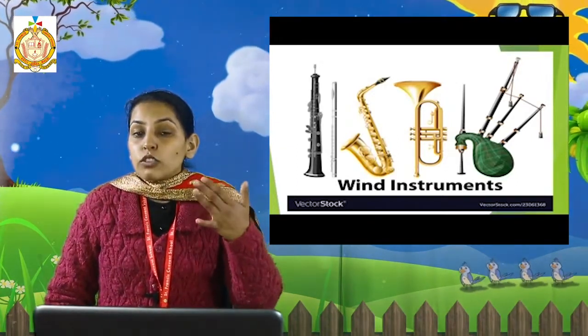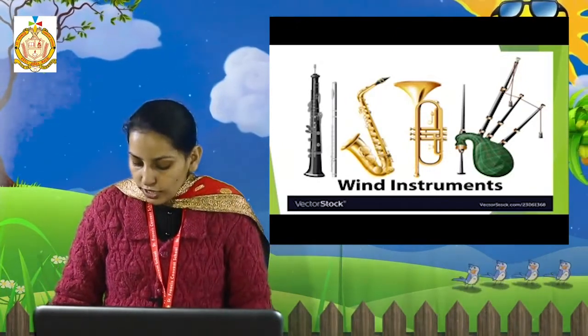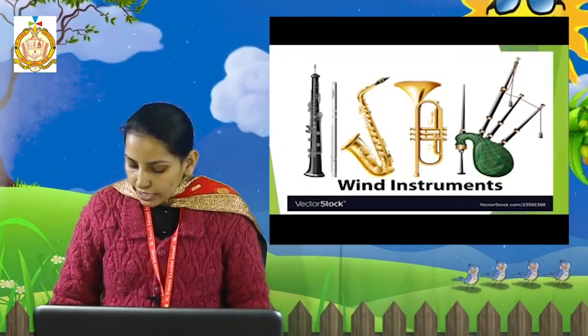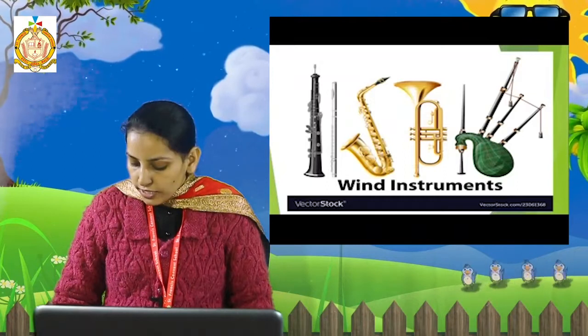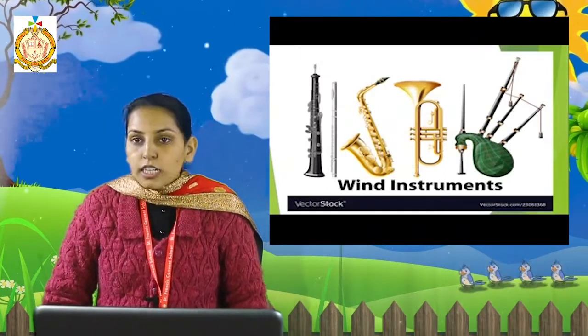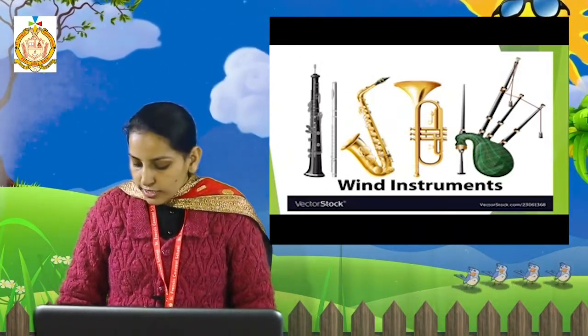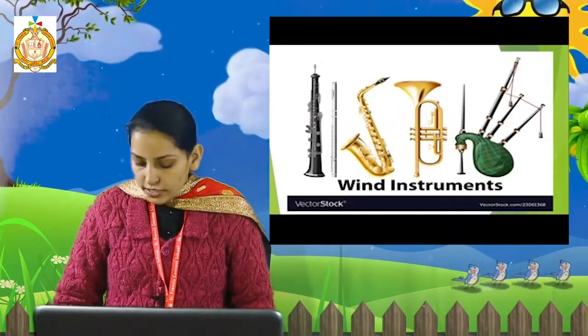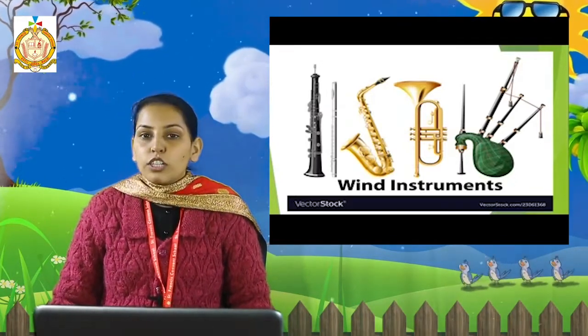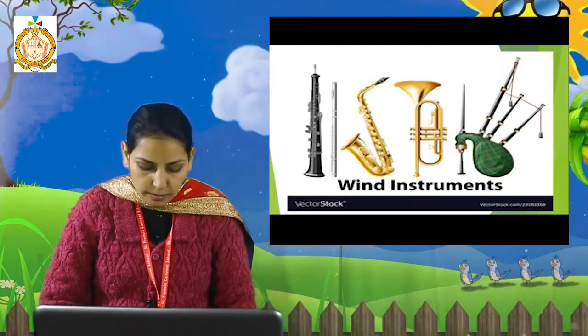How is the sound produced? It depends upon the length of the air column. When the length of the vibrating air column increases, the pitch of the sound produced decreases. The sound in this case becomes flat. To increase the pitch, the length of the vibrating air column is decreased.